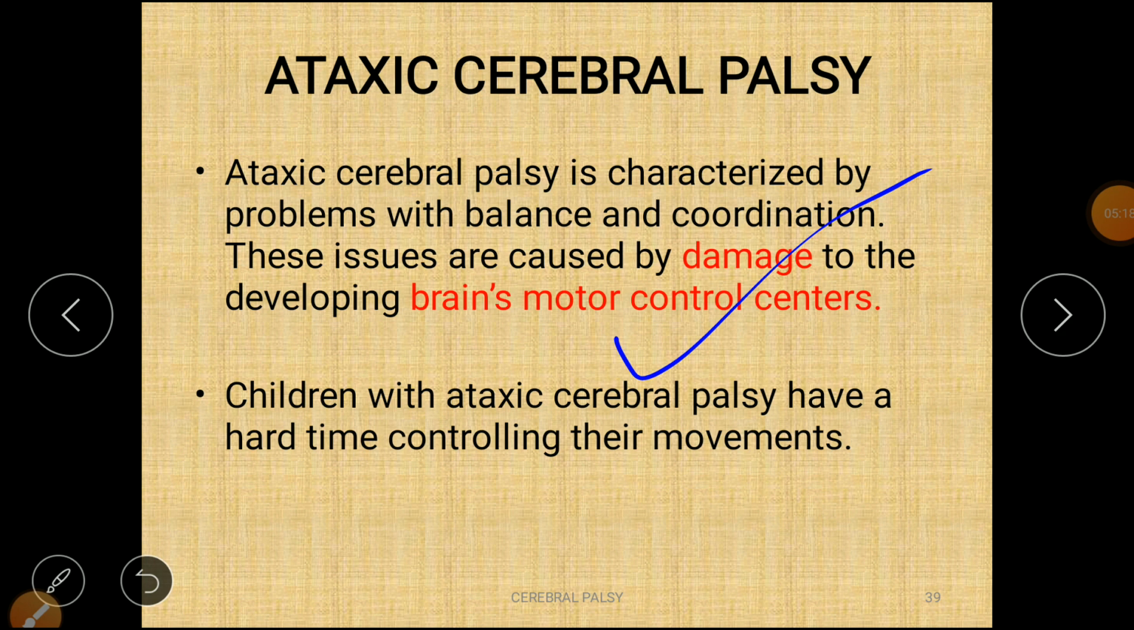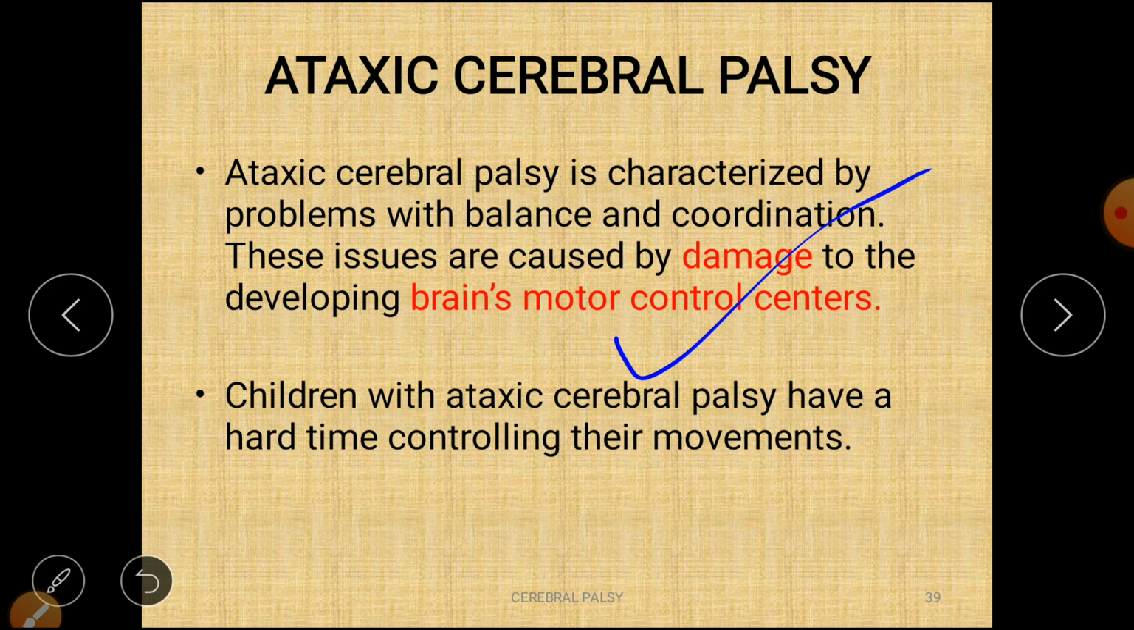Coordination means smooth, accurate, purposeful movement. Example, when I am eating a biscuit, my biscuit goes into my mouth, not to the nose or touching the cheek. So that is purposeful, smooth, accurate movement, in a coordinated way. That is coordination. So whenever coordination is affected, ultimately the balance of the person can also be affected. So that is ataxia. Ataxic cerebral palsy is characterized by problems with balance and coordination.